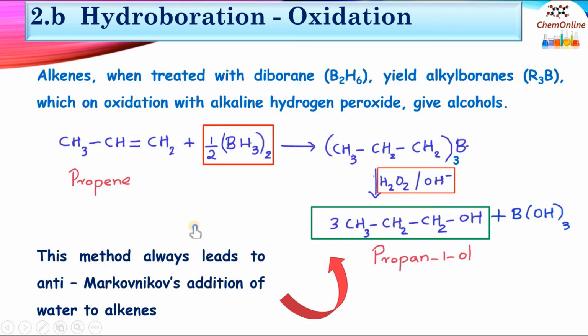In the acid catalyzed hydration of alkenes, we have seen that the addition of water was in accordance with Markovnikov's rule. So propene on reacting with water, we obtained 2-propanol. But here propene on reacting with diborane followed by oxidation results in propan-1-ol, which is a primary alcohol. So that means here it is following the anti-Markovnikov addition. The hydrogen in the diborane is added to the double bonded carbon which carries lesser number of hydrogen atoms, so that the final product will be CH3CH2CH2OH.